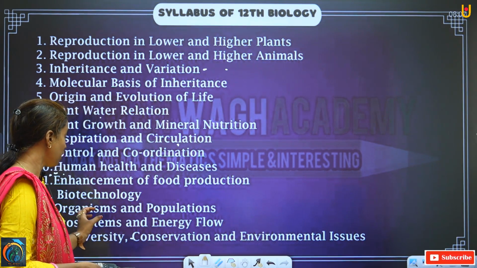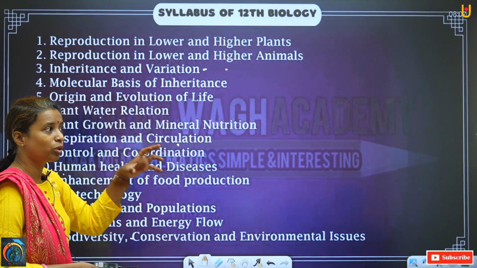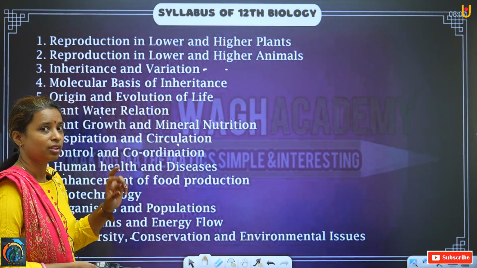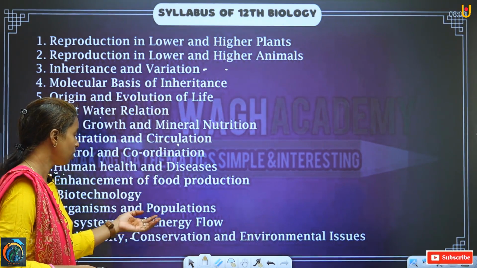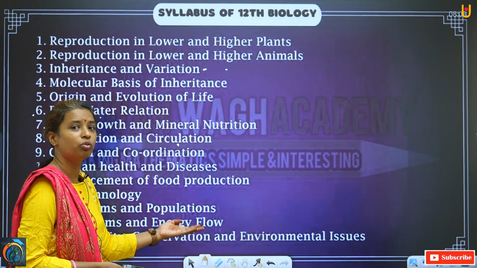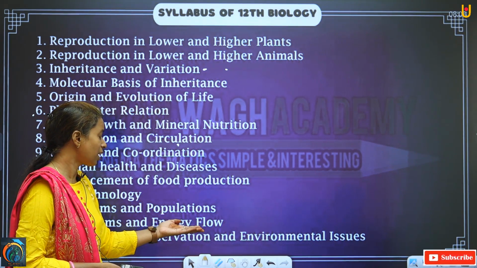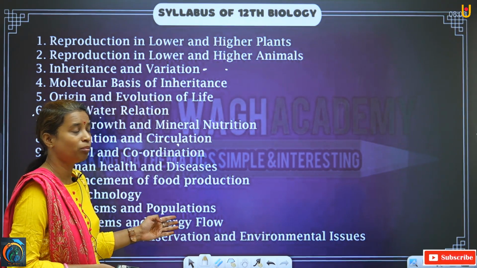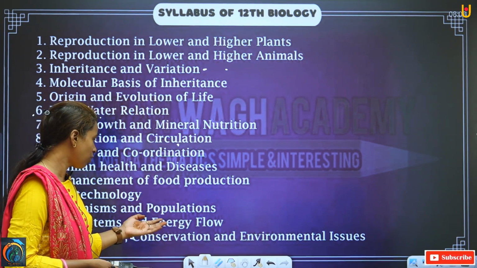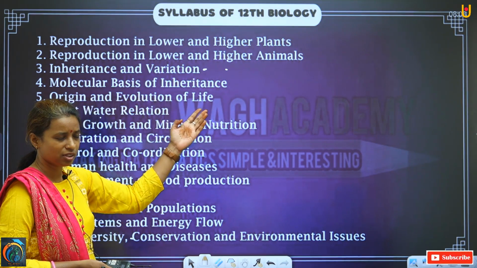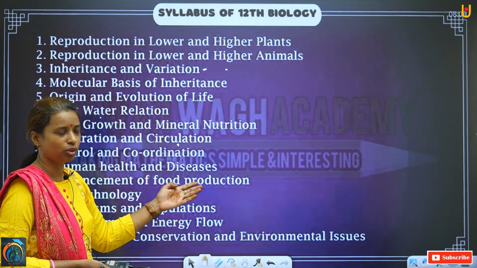And when these biotic and abiotic factors correlate with each other, they use some form of energy, and how this energy flows through each trophic level, that we are going to study here, from first, second to third, third to fourth.